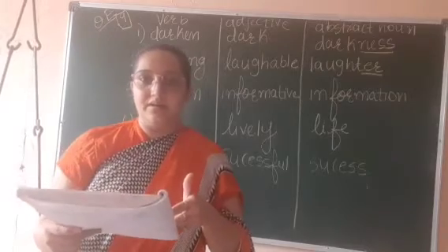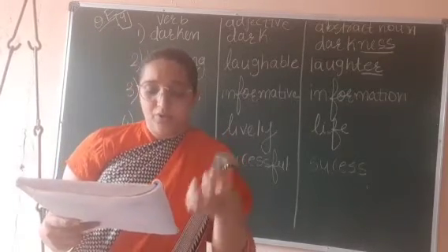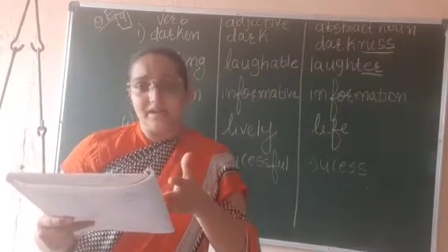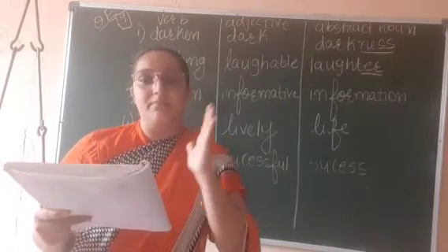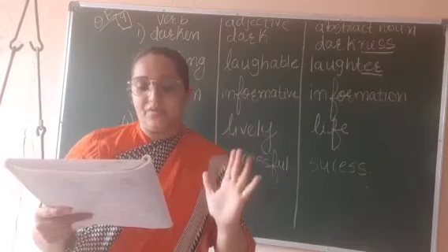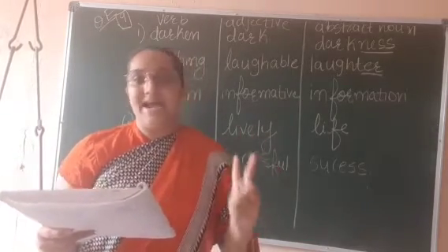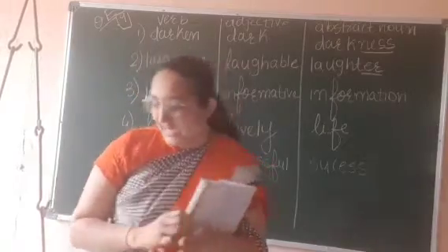Now we will do one more exercise related to abstract noun, that is question number F. Make abstract nouns from the words in the table. Those words can be verbs also, adjectives also. So let's start.